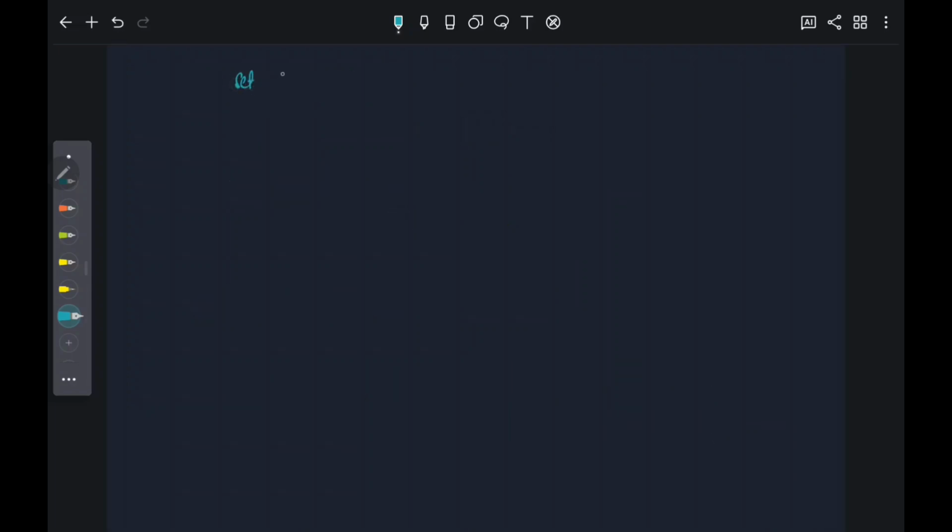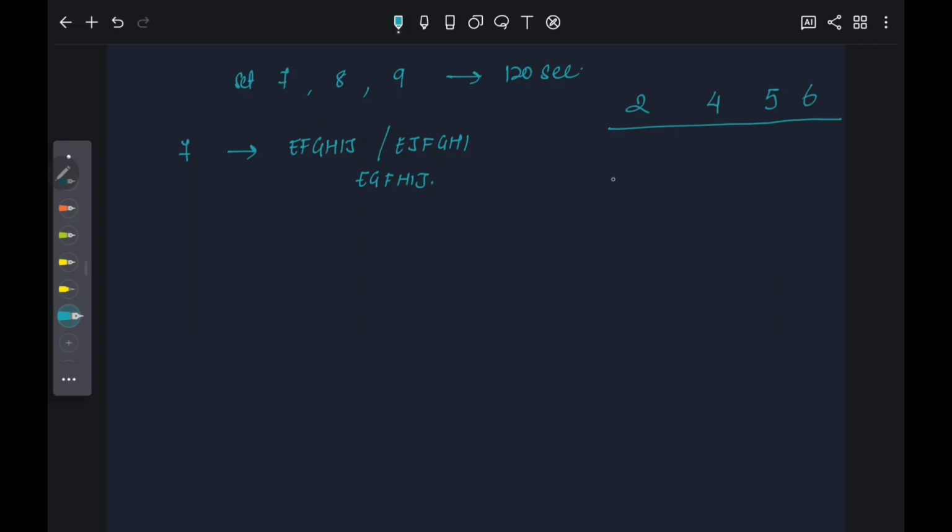For sets 7, 8, and 9, the time limit is 120 seconds, but the scoring is different for each of the sets. For set 7, if they get it EGFHIJ, they get a score of 2 if they complete it within 120 seconds.